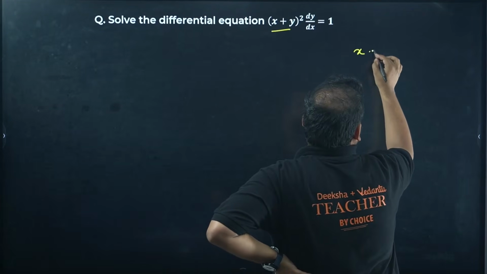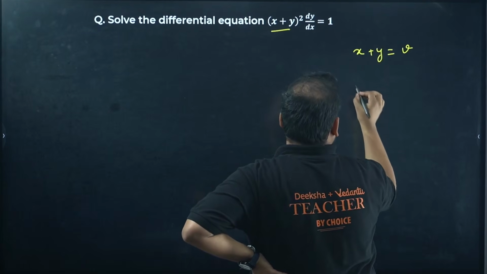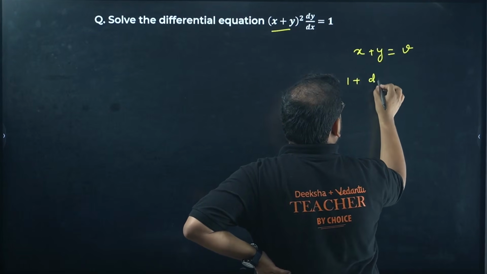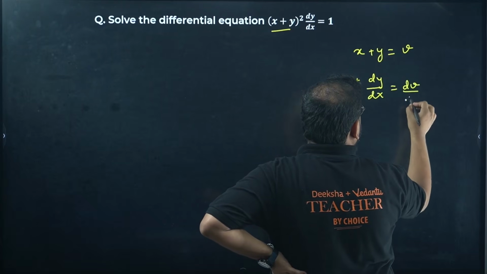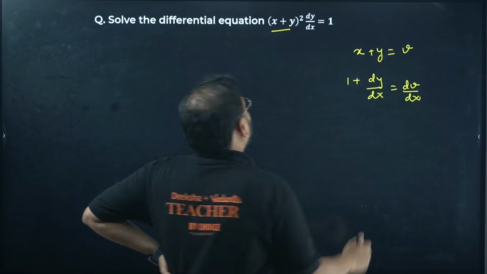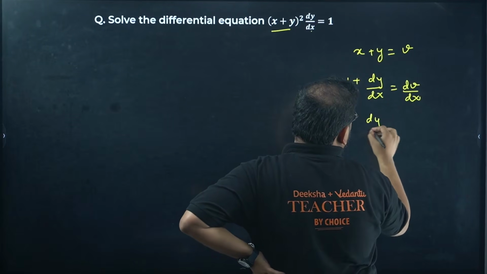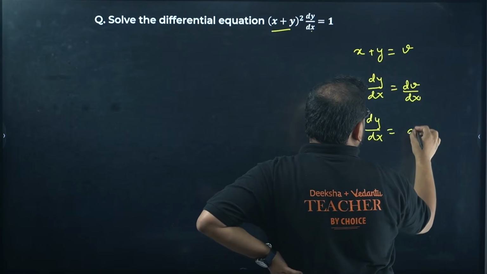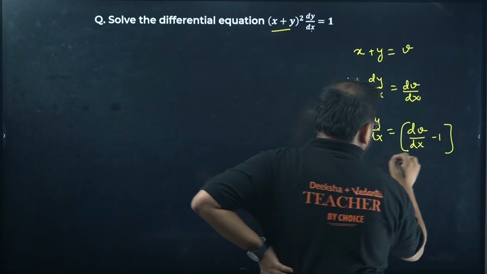Take x plus y as v. Now differentiate. 1 plus dy by dx is dv by dx. Correct? Now we have to find this value. You can check over here. So we get here dy by dx equals dv by dx minus 1, moving this 1 on that side.